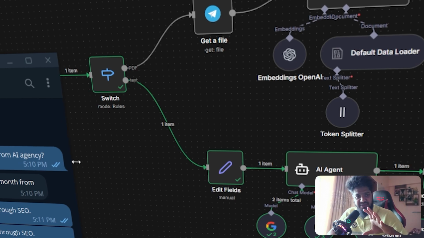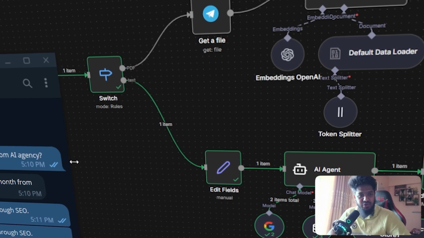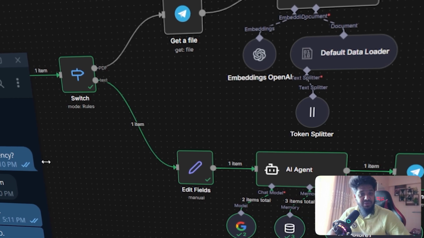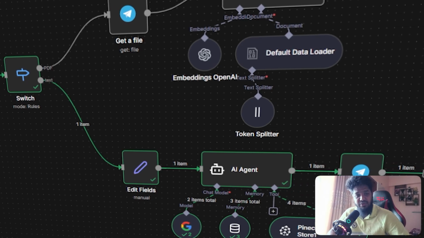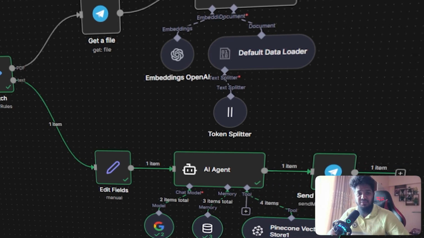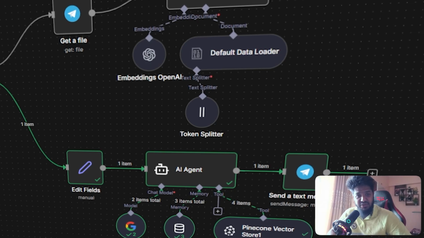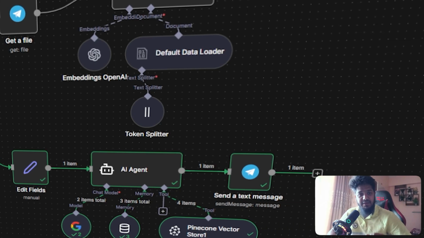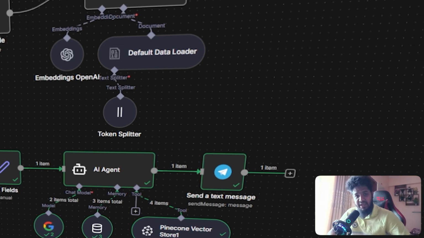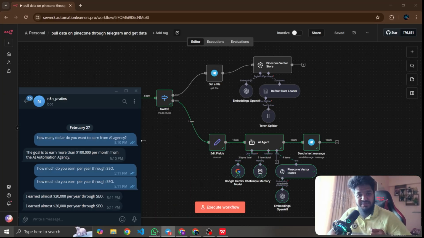If you are a solo business owner or a book author, you may want to add this type of chat model on your website or social media. If someone is typing or chatting with you, this AI agent will reply according to your mind and take information from your website, from your personal database. So let's go back to the canvas to see how you can make this one.